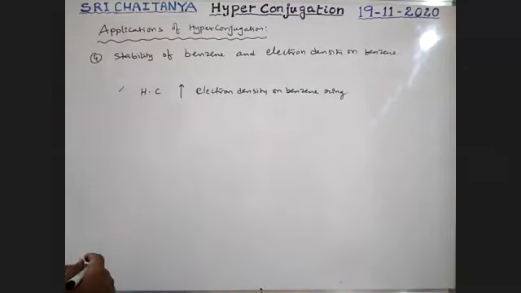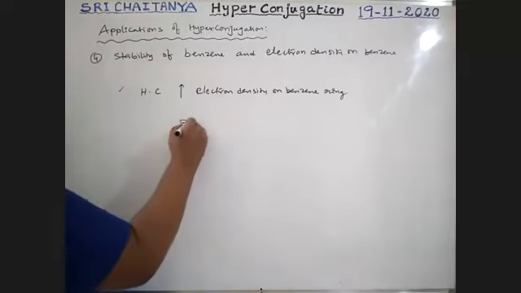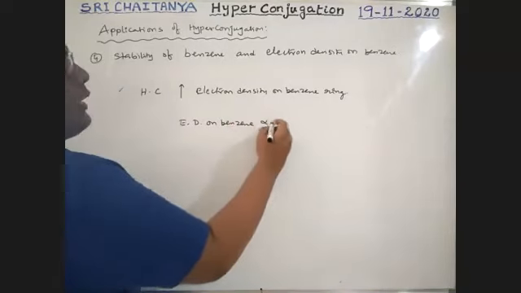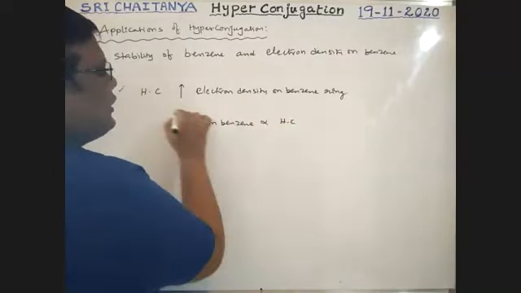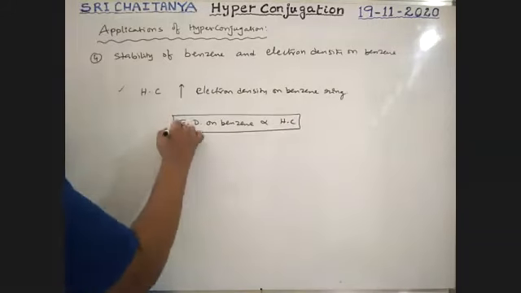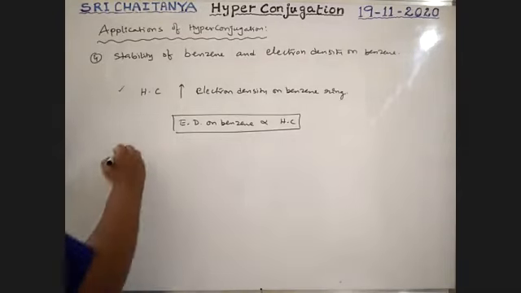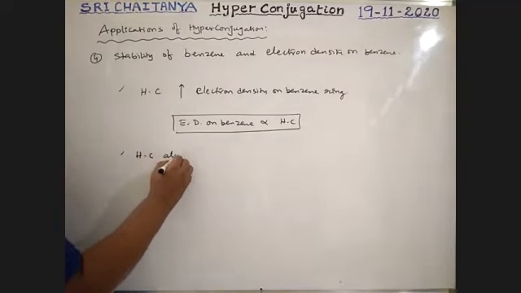Therefore, electron density on benzene is directly proportional to hyperconjugation. Okay.